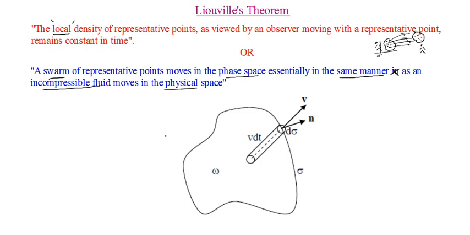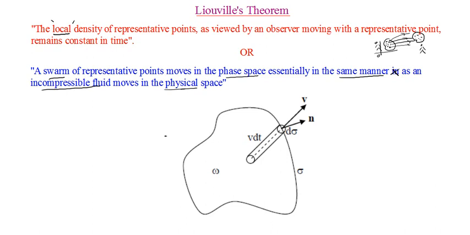Both Liouville's theorem and Bernoulli's theorem have a lot of similarities. Even though Bernoulli's theorem is talking about the flow of a fluid, Liouville's theorem is talking about something more abstract, the flow of representative points in a virtual space. That's all. But they have more or less the same thing. Both are talking about how the flow occurs and what happens to the density of the flow at different regions.